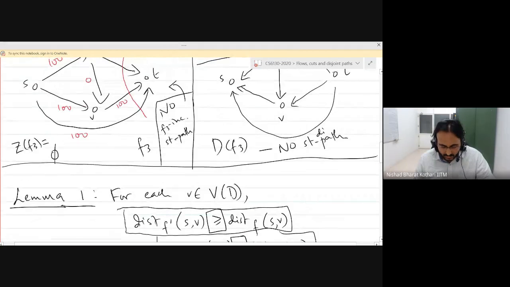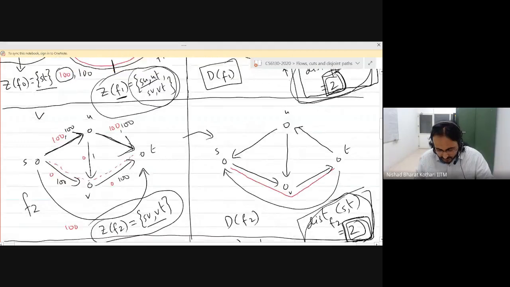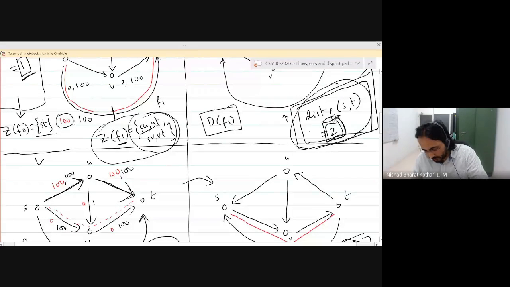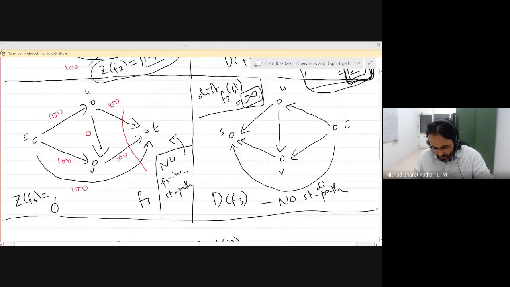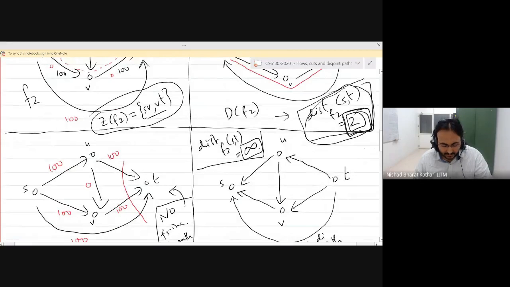Okay, and the second lemma says that when the distance remains the same, so in the case of f1 and f2, the distance remains the same, right? It's 2 in f1 and it's 2 in f2. In that case, what happens is you look at this set of arcs. These are the arcs that belong to some f-incrementing st path.